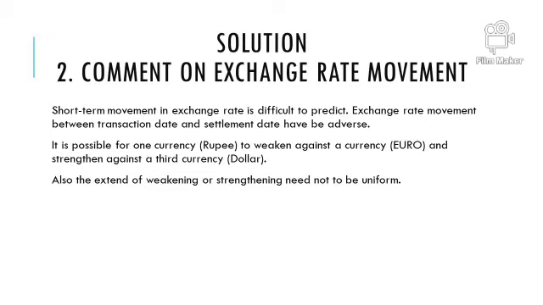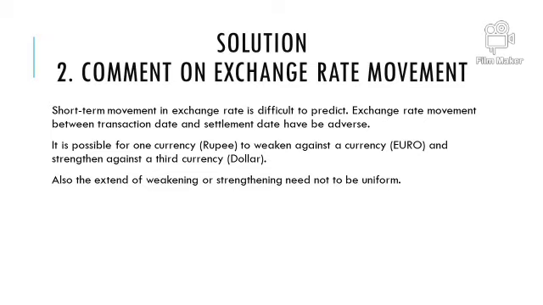So it is possible that one currency, which is the rupee, weakens against the euro and becomes strong against the dollar. Suppose in the same example, we had purchased some material from the US and we were selling it to Euroland, there could be a positive effect on our profitability, because in both cases the importer and exporter will be benefited. But the case is reverse over here. We purchase from Euroland and we are selling to the US, and that is why there is an adverse effect on profitability. If it were the reverse case, the answer could be different.